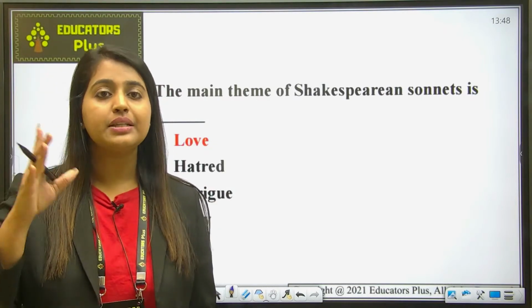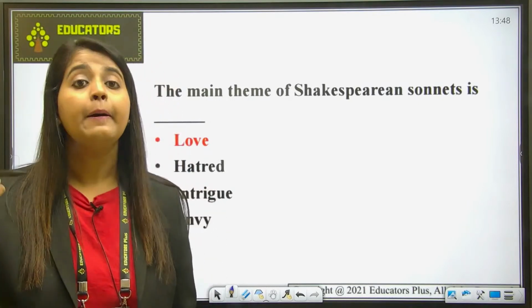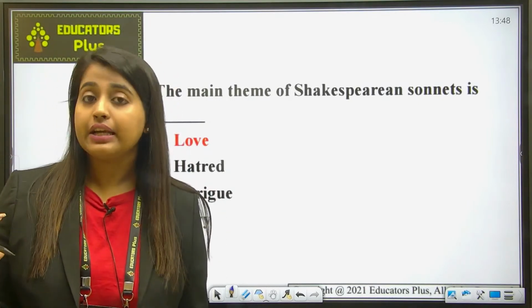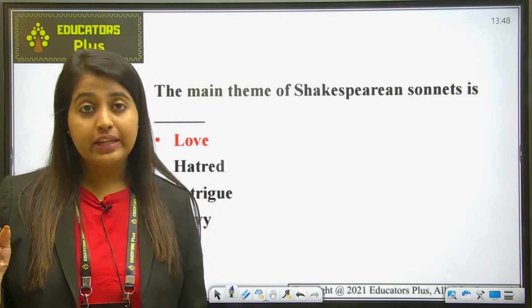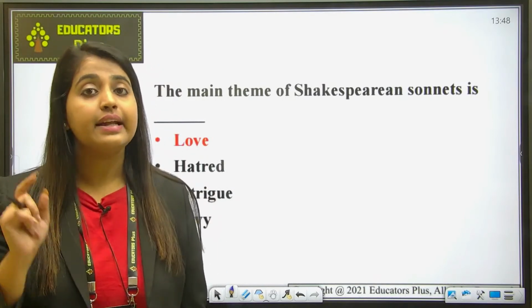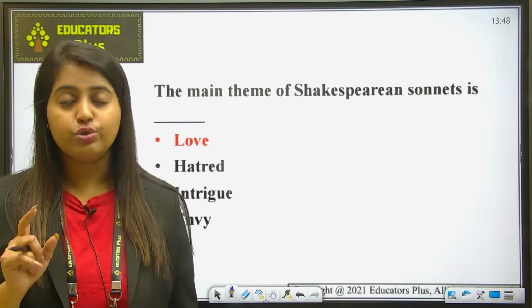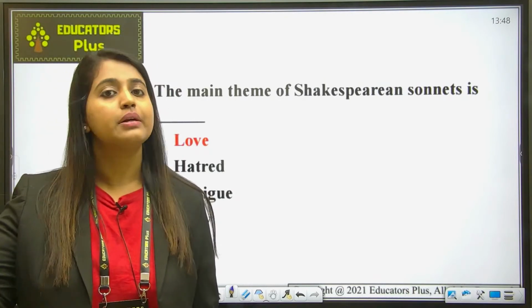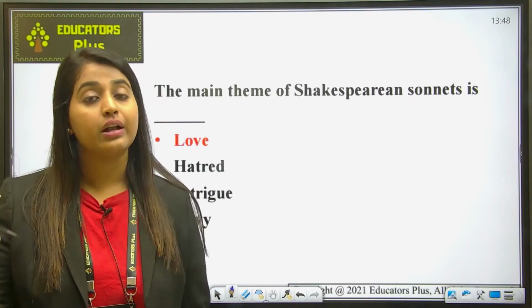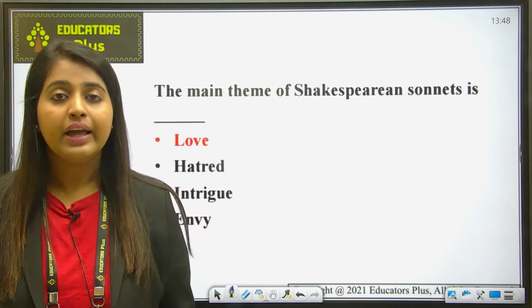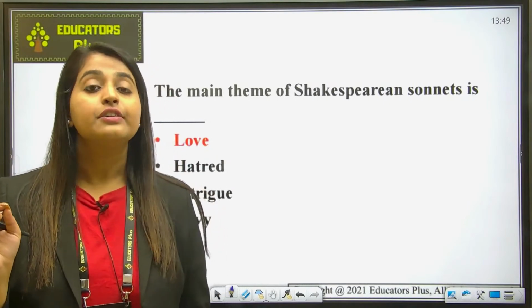So this theme has been handled in different ways. Some of the sonnets of Shakespeare praise the beloved directly and others indirectly. So it is not always directed to a lover. Also, some suggest that love can bring joy, even when the narrator is surrounded by misfortune. So you feel that when you are surrounded by misfortune, everything is going wrong and bad, but somebody gives you a helping hand or a loving hand, or somebody keeps a loving hand on your head, you feel everything is good. So this was a theme of Shakespearean sonnets as well.